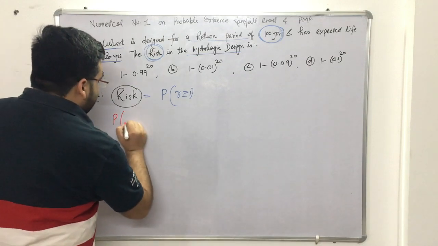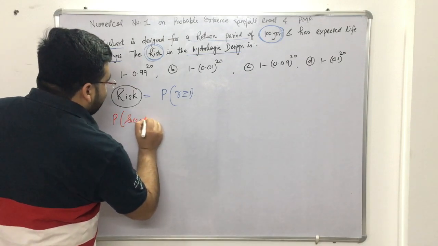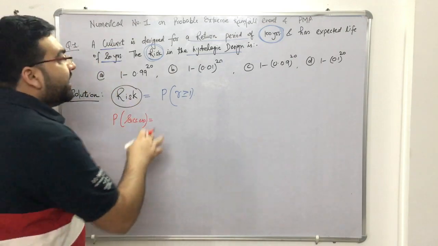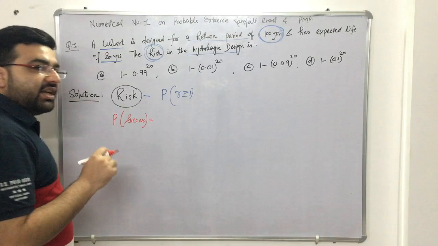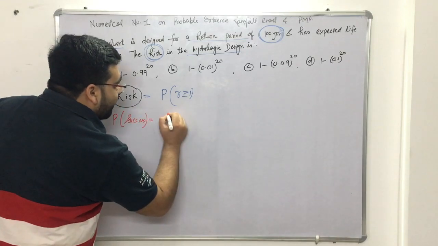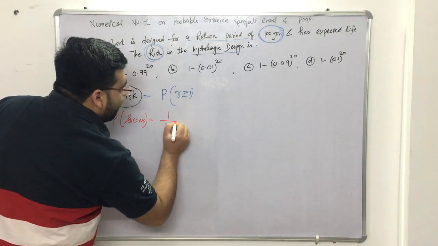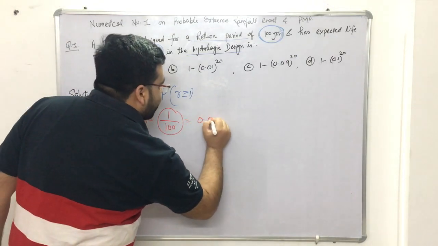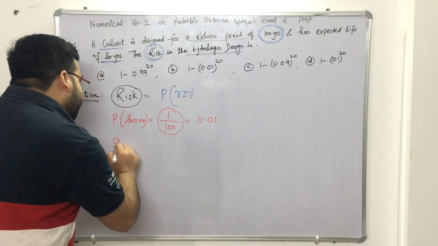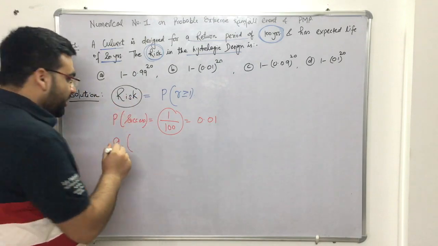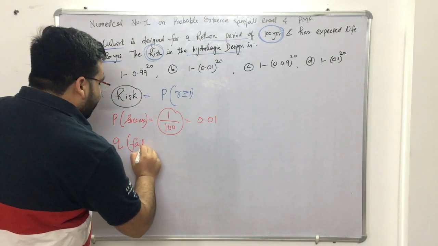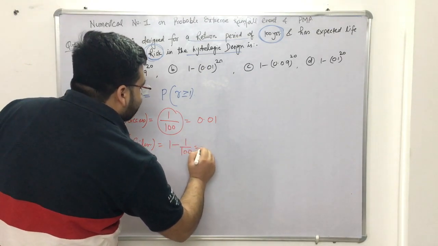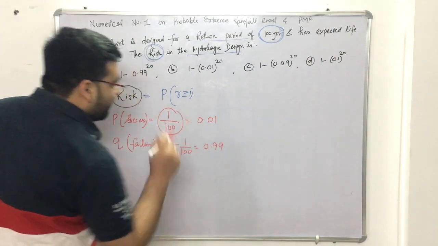The probability that the structure will fail will be equal to 1 by T, 1 by return period. How much is the return period? 100 years. It means that in 1 year, it has a probability of occurrence of 1 upon 100, which is equal to 0.01. Now, the probability that it will not occur will be equal to 1 minus 1 upon 100, that is 0.99, or 99 upon 100.